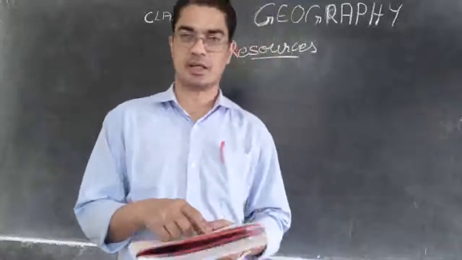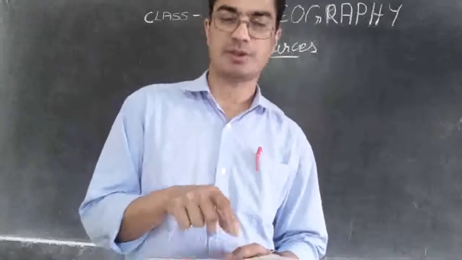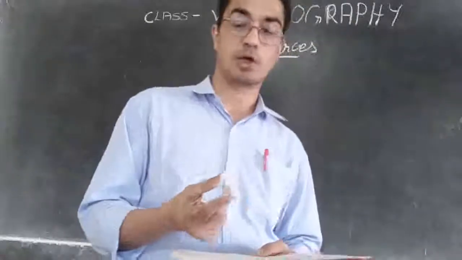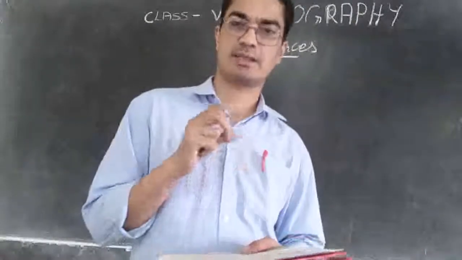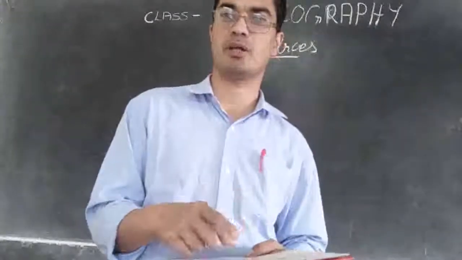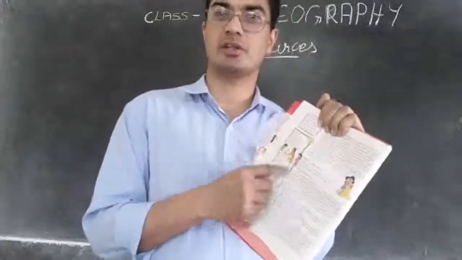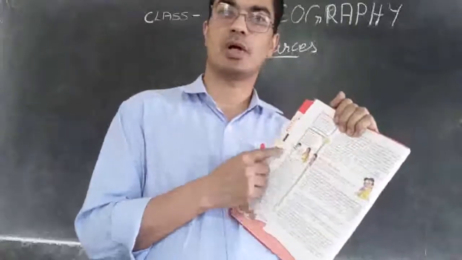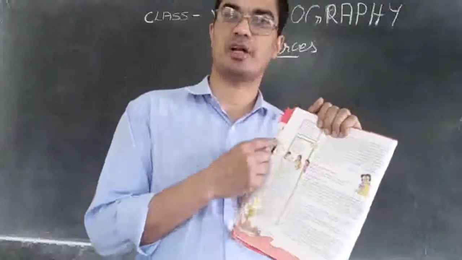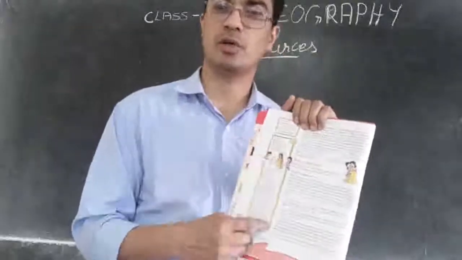So all these are resources, and in this you have to find out which are the resources having commercial value. Some are not having commercial value. Commercial value means we can sell and make money. So some of them we can sell and make money, some of them we cannot. So in your textbook itself you identify, you circle which are the ones having commercial value. So which item can be sold in the market and make money. So after circling, take a photo of your homework and send it to me on WhatsApp.